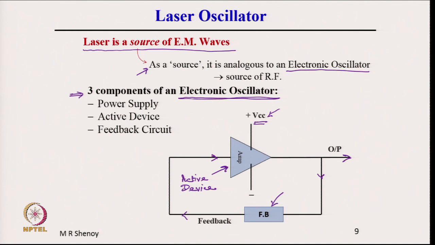So, it comprises a feedback circuit, an active device and the power supply which makes this active circuit into an amplifier. So, amplifier plus feedback is what we have in an electronic oscillator.